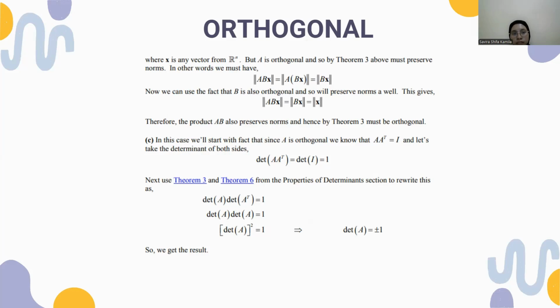In point C, in this case, we will start with the fact that since A is orthogonal, we know that A transpose A equals E. Let's take the determinant of both sides: determinant of A transpose A equals determinant of E equals 1. Next, use theorem 3 and theorem 6 from the properties of determinants section to rewrite this as determinant A times determinant A transpose equals 1, determinant A times determinant A equals 1, determinant A squared equals 1, then determinant A equals plus or minus 1. So we get the result.